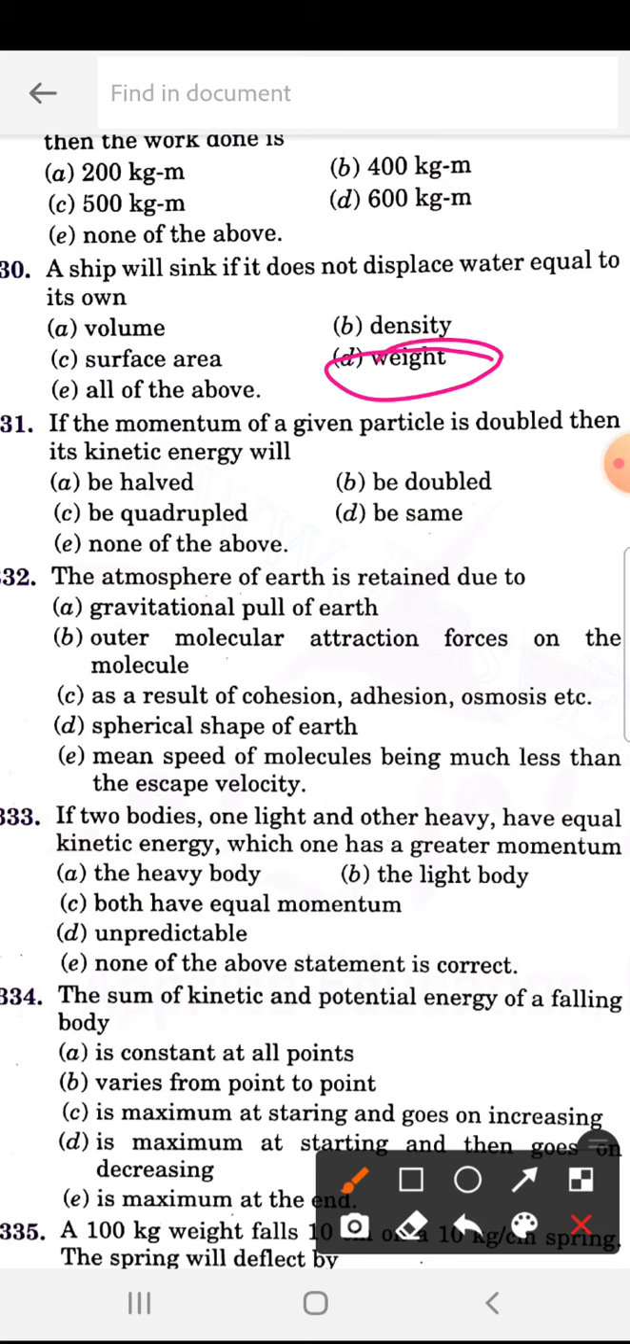If the momentum of a given particle is doubled, then its kinetic energy will be C, quadrupled. So then its kinetic energy will be quadrupled. So that is 331 C.